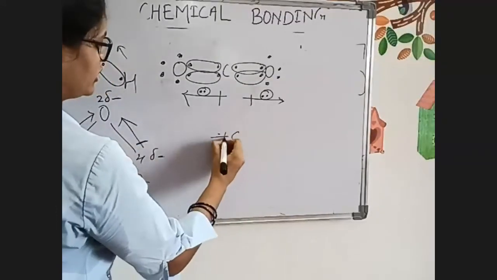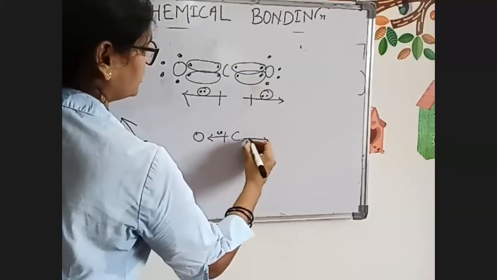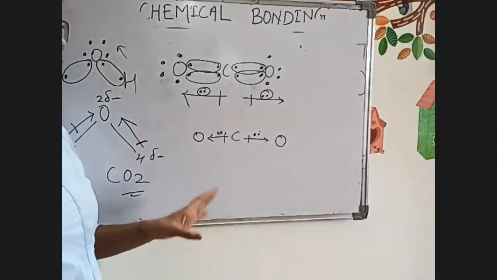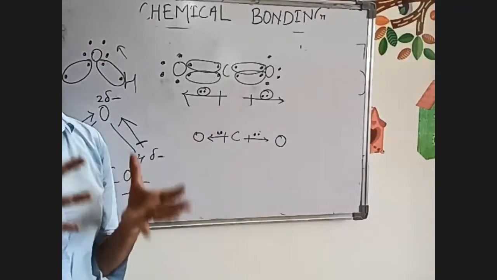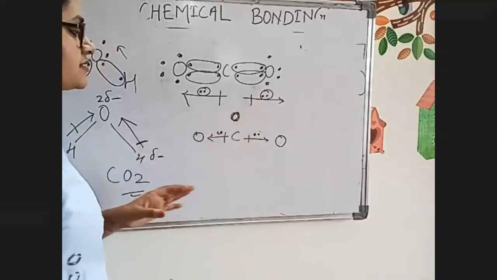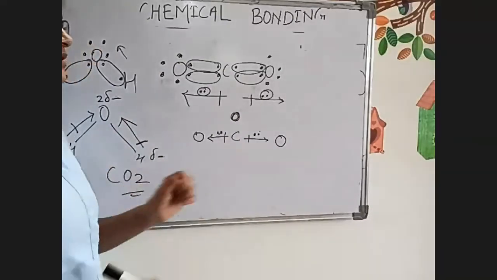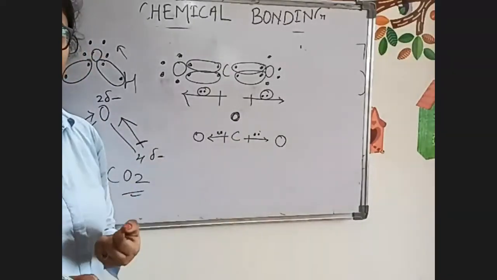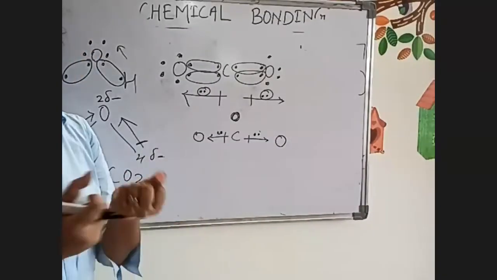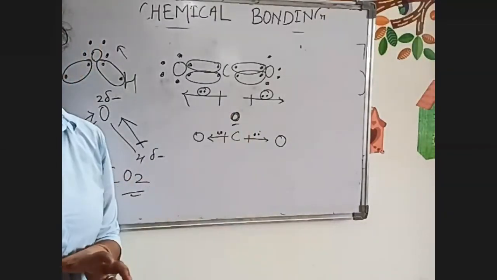I'm just writing one shared pair of electrons. Oxygen, and here also it is oxygen. Now, what is the net dipole moment of carbon? If I ask what is the net dipole moment of carbon, that will be 0. Why is it 0? Because equal pull is there towards the oxygen. This side oxygen is pulling with the same energy, and this side also oxygen is pulling with the same amount of energy. So the net dipole moment of carbon will be 0.